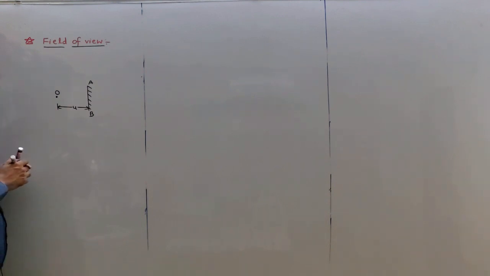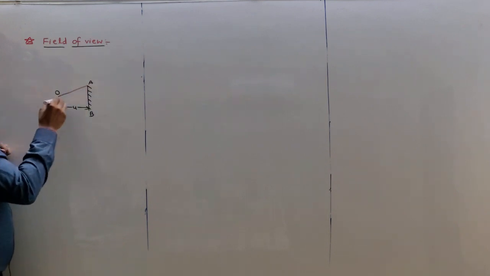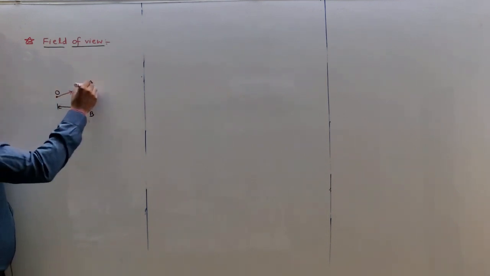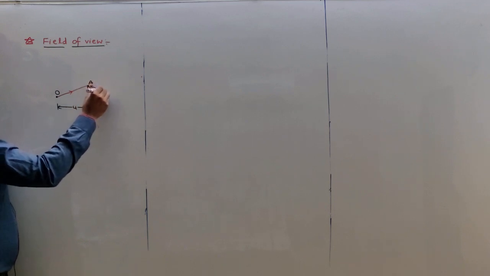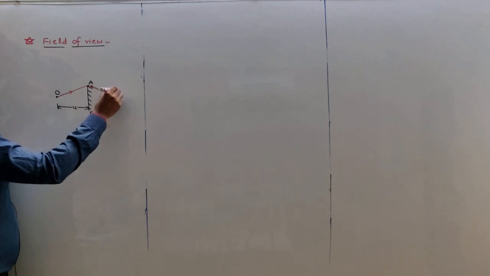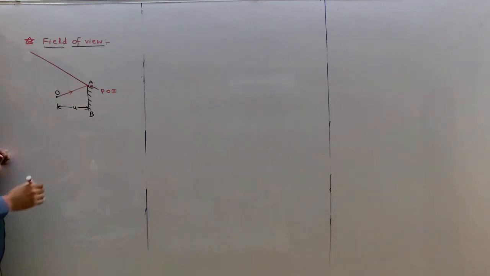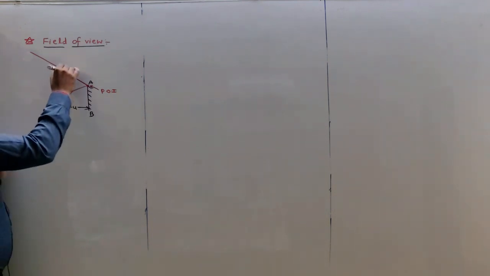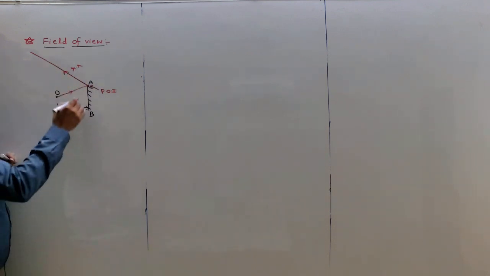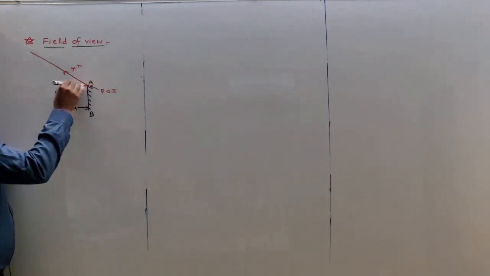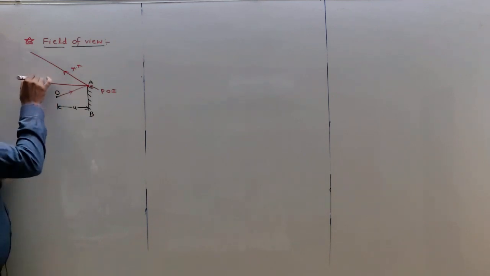What will we have to do? First take an incident ray which is incident on the mirror at the topmost point, known as the point of incidence. From this point of incidence a ray is reflected, and from this point of incidence a normal is drawn, that is N1.